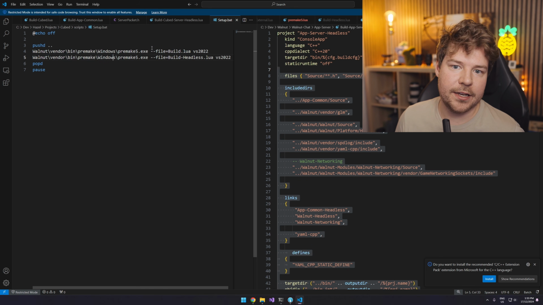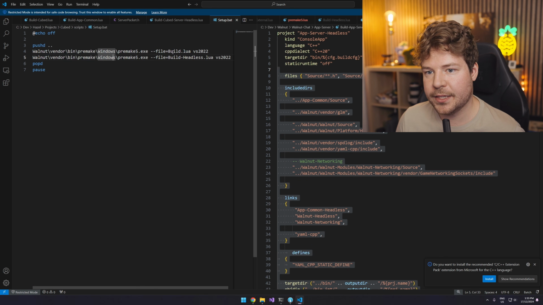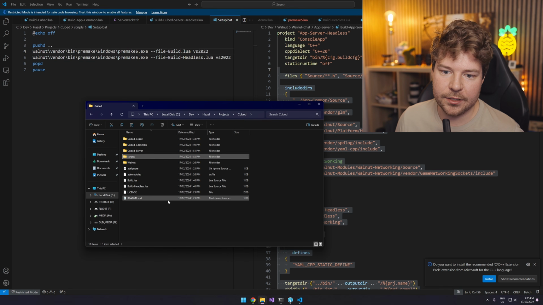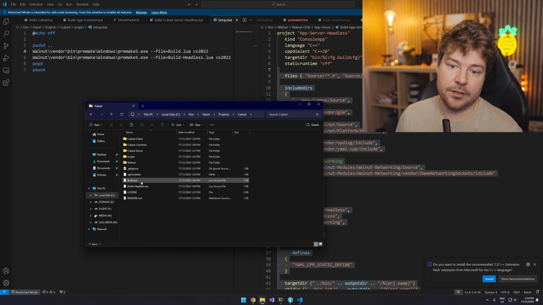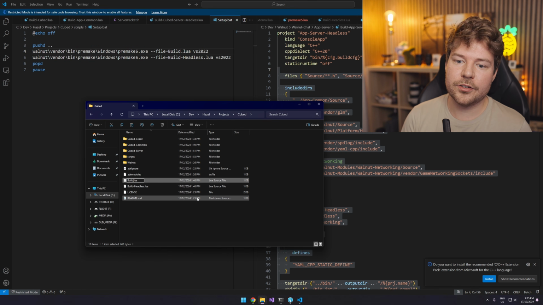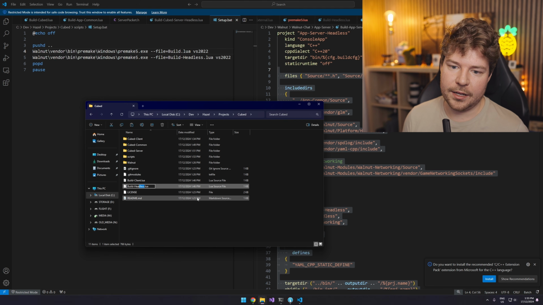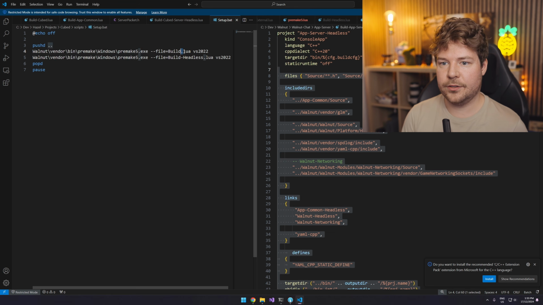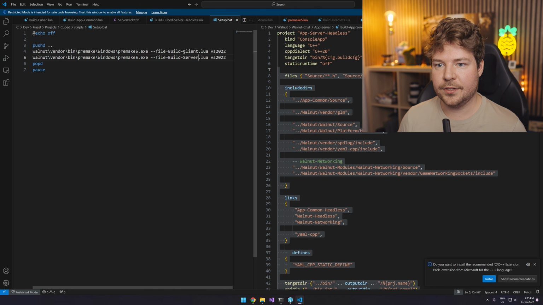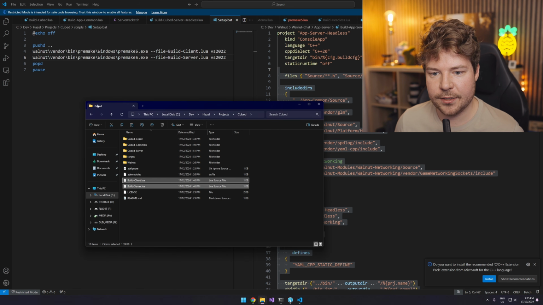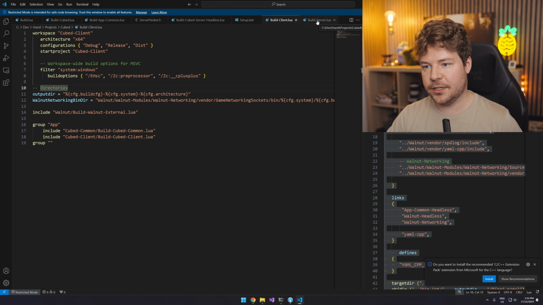So Walnut vent, I think this is fine. But then the file that we'll build will be, yeah, I guess build.lua and build headless. So I think I'll just rename this to like build client and build server maybe. So this will be build client and build server. The reason why is because we don't have a non-headless and headless build. It's just like the server is headless and the client is not.